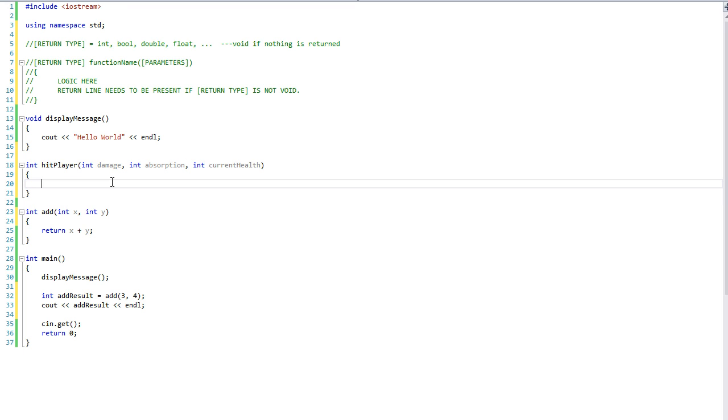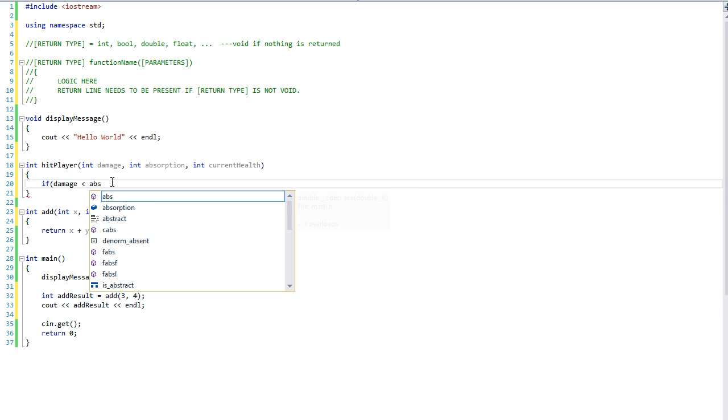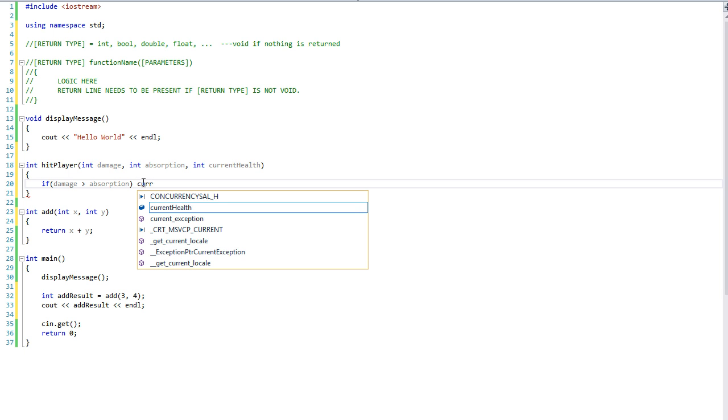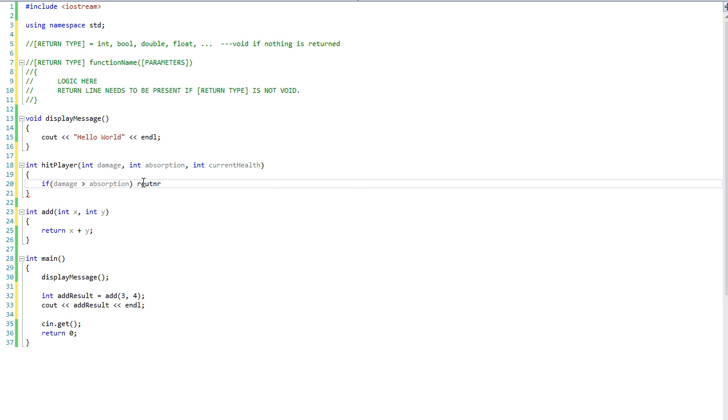Okay, so let's say if damage is less than absorption. Or, I'm sorry, greater than. If damage is greater than absorption, that's fine. So we provide more damage than what we can absorb. So what I'm going to do is current health, and now I can return this here.